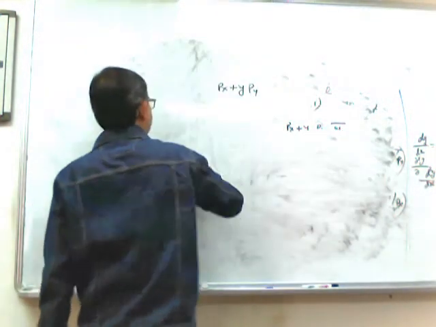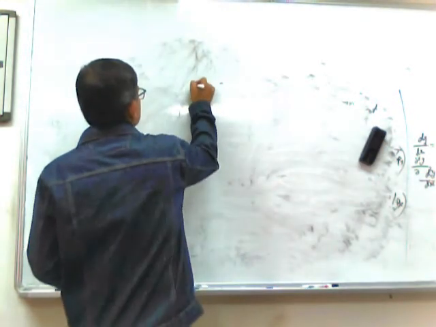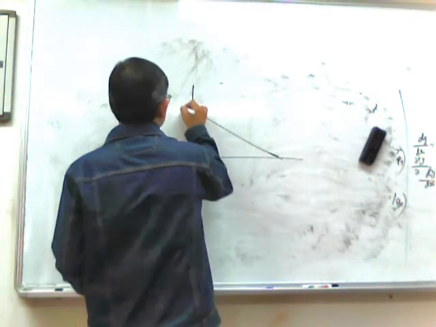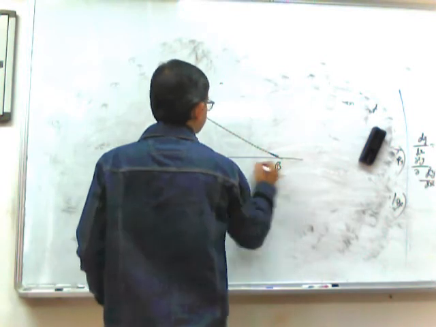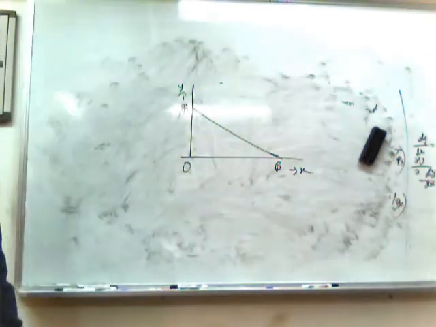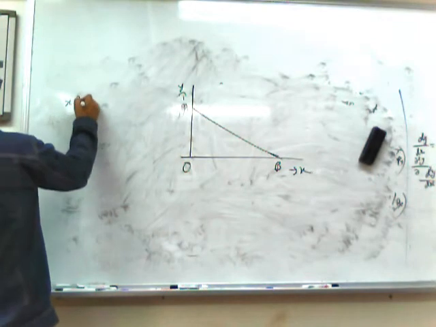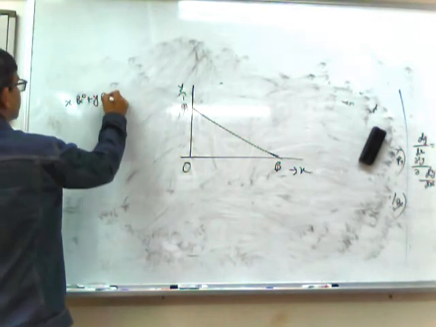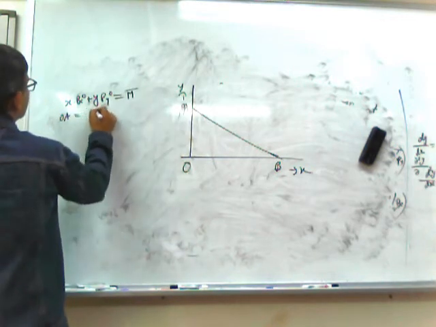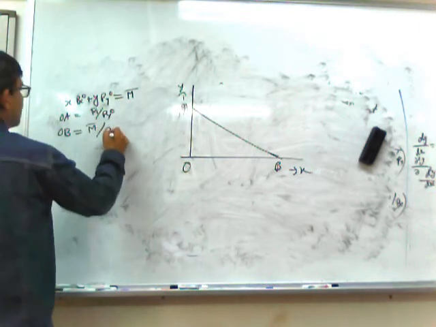Now, second thing. Let us consider that, other things remaining constant, Px falls. So initially the budget line was x into Px0 plus y into Py0 equals M bar, and OA equals M bar by Py0, OB equals M bar by Px0.